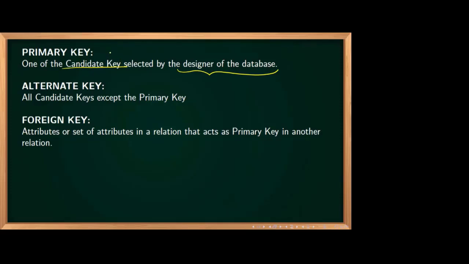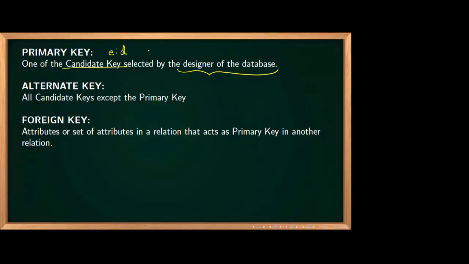In our previous example, only one candidate key was there, what was that? EID. Then your database designer is not having any other choice. He is supposed to go with primary key as EID. But in next sections, we will be seeing that there can be more number of candidate keys. It is not that only one candidate key will be there. There can be 5 candidate keys, there can be 10 candidate keys. It depends upon the functional dependencies.